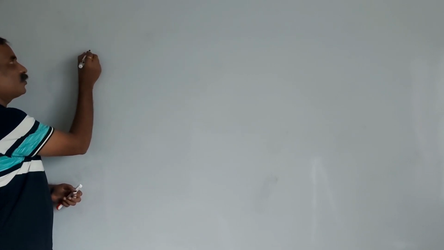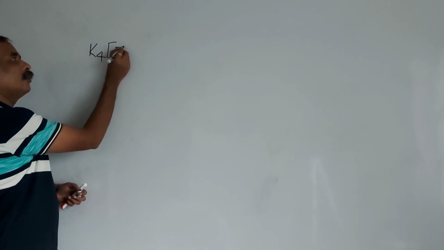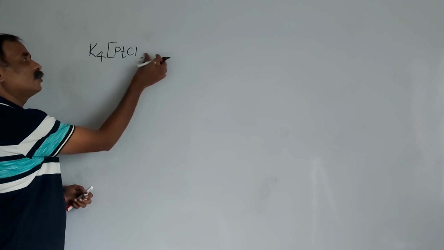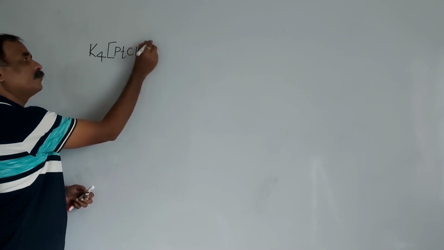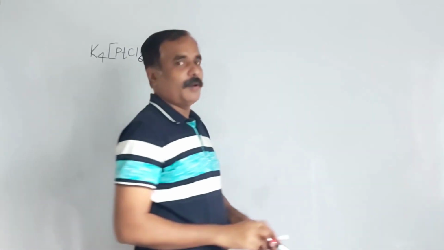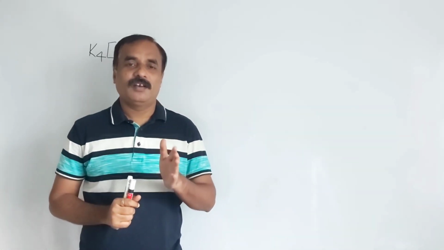suppose the complex is K4[PtCl6]. Then what is the IUPAC name of this? For this you must know the oxidation number of that metal, position of that metal, type of complex, etc.